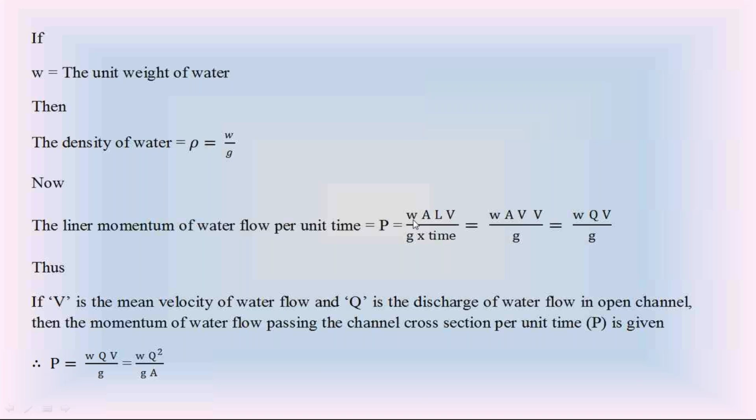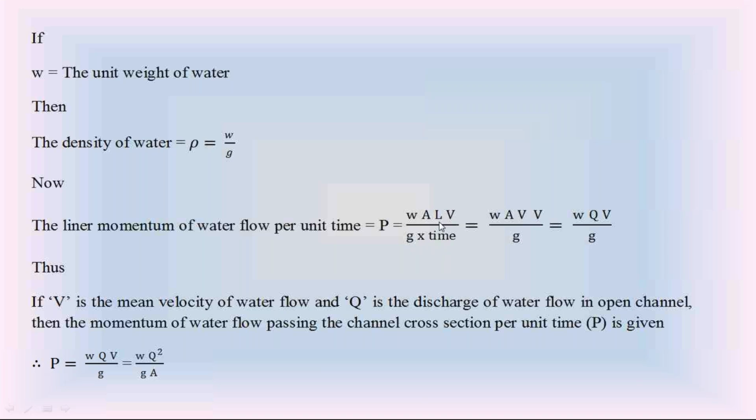If I consider W A L V by Z only, it is the linear momentum of water flow. Only this part. W A L V by Z is the linear momentum of water flow in the open channel. If I divide that with time, I will get the linear momentum of water flow in the open channel per unit time. So in the open channel, the linear momentum of water flow per unit time is equal to W A L V by Z into time.